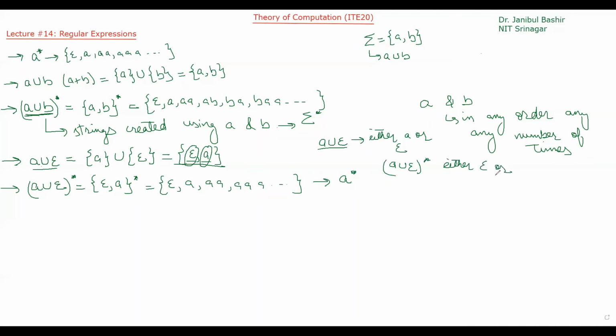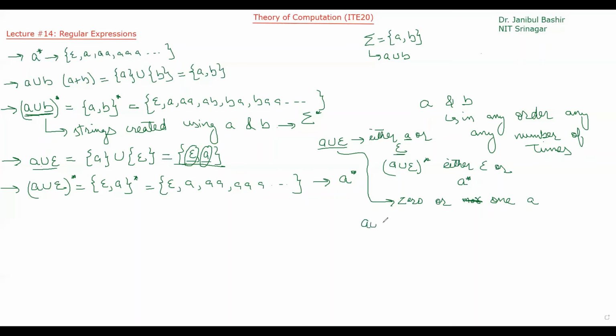It means either epsilon or A. Not only A, but A star. A star means multiple copies of A. So A union epsilon also means 0 or 1 A, because A union epsilon means A or epsilon. Epsilon means no A. A means 1 A. So A union epsilon means 0 or 1 A.